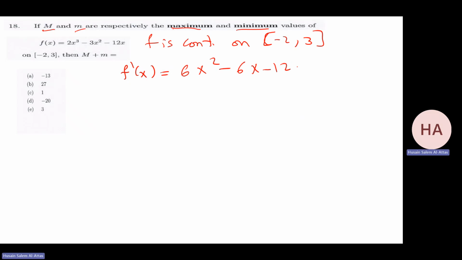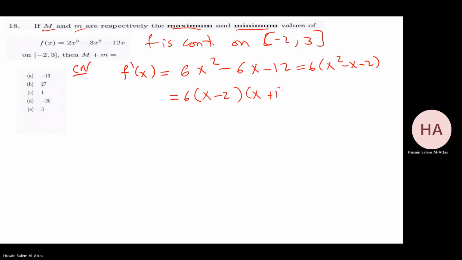So I can take 6 as common factor. I have x squared minus x minus 2. Let's define the critical numbers. That will be 6 times x minus 2 times x plus 1. F prime at C equal to 0. That implies C equal to 2 or C equal to minus 1.